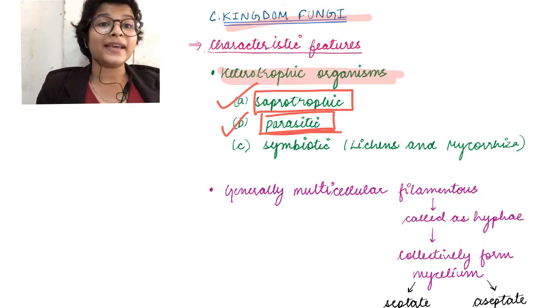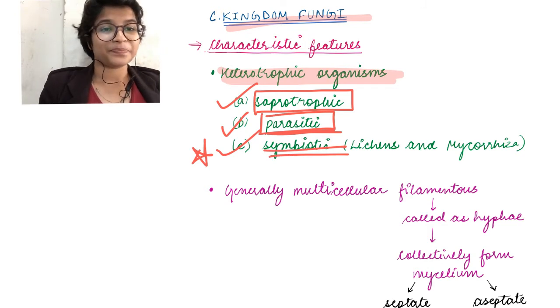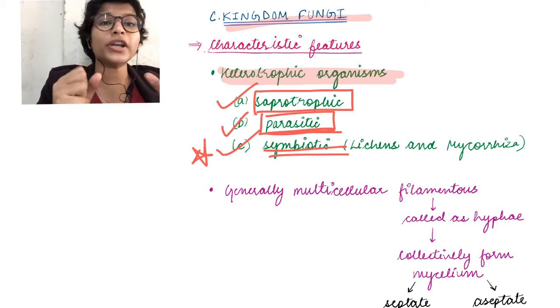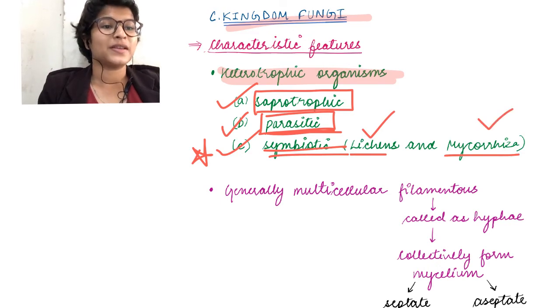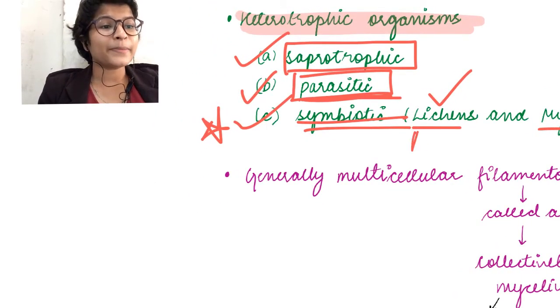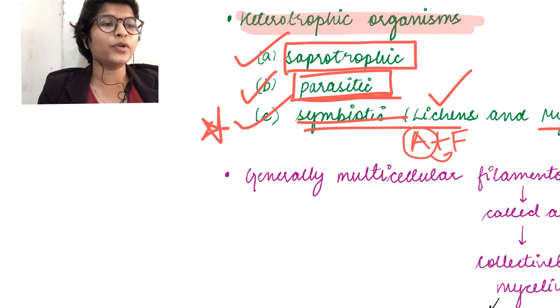Okay. Next, a very special point about fungi is the formation of symbiotic relationships. Now fungi cannot manufacture their own food, but they can definitely absorb water and nutrition from their substrate. So therefore, they make an alliance with organisms such as algae in lichens and higher plants in mycorrhiza. Okay, these two are very famous symbiotic examples. In lichens, basically lichens is the symbiotic relationship of algae and fungi, in which fungi give them nutrition and water and algae in return make food and give it to fungi.